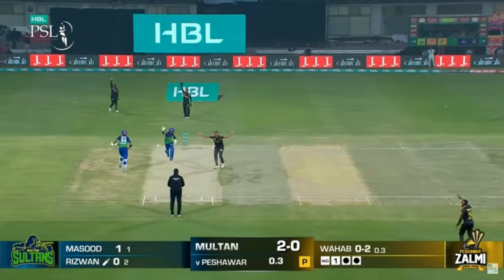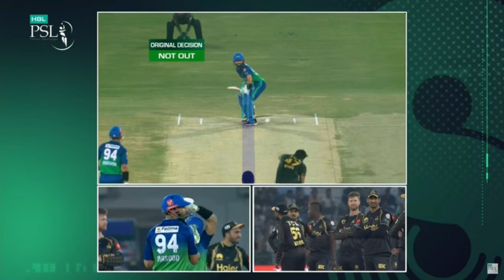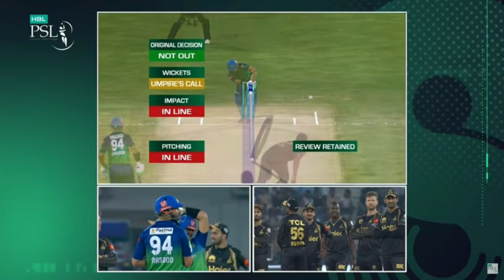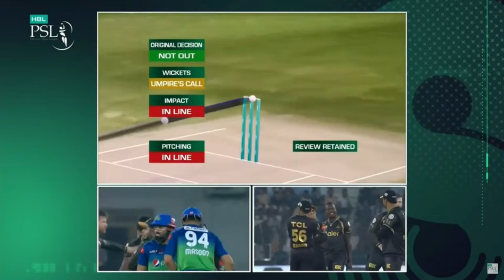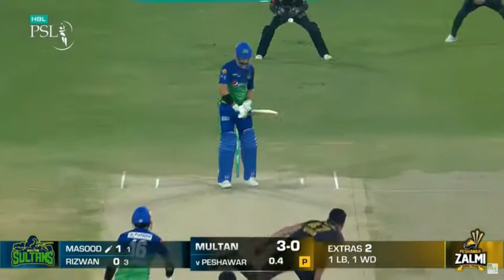1.1. Kuram Shahzad to Rizwan, 4, on a length around middle and leg. 2.2. Nisham to Masood, 4, on the pads, and Masood has flicked this away to the deep square leg boundary. 3.2. Kuram Shahzad to Masood, 4, that was all about timing. 3.6. Kuram Shahzad to Rizwan, no ball, 4, back of a length on middle and leg. 3.6. Kuram Shahzad to Rizwan, 6. Kuram Shahzad goes full on off, and Rizwan stands tall and smokes this over long off for half a dozen.